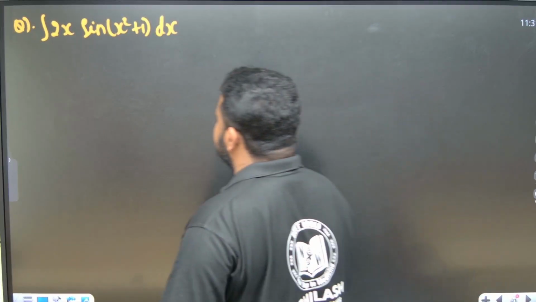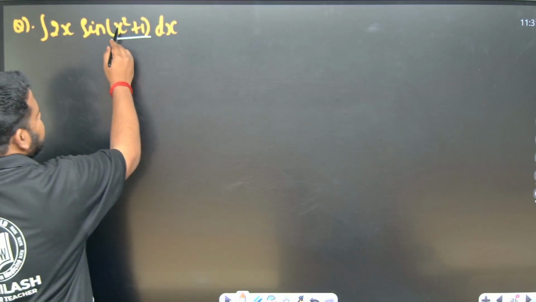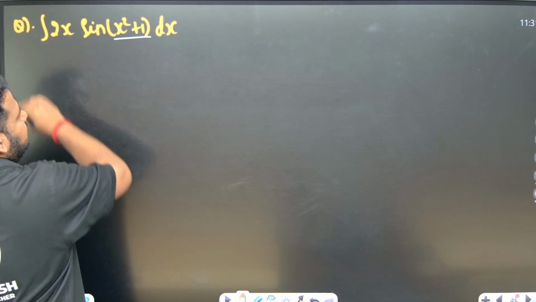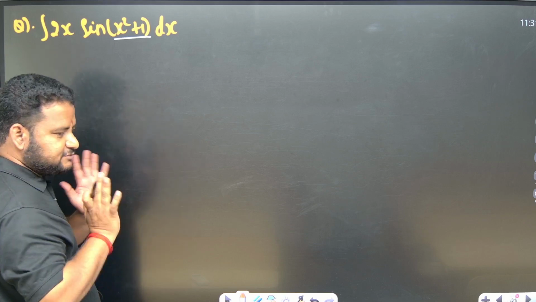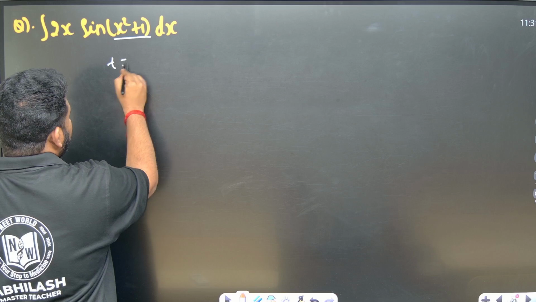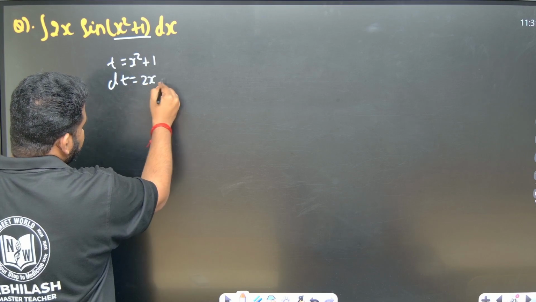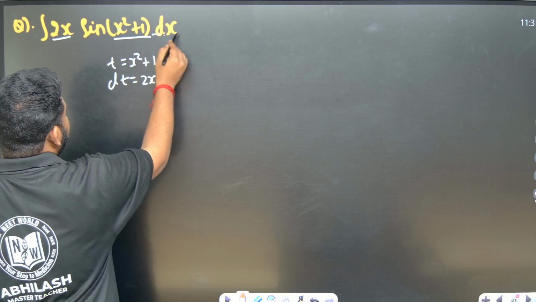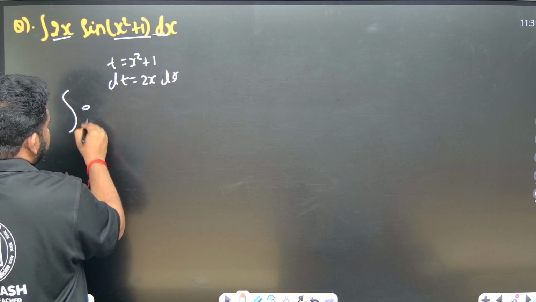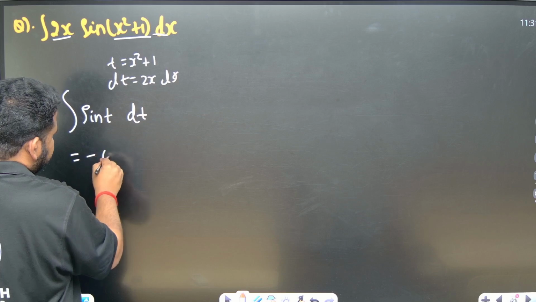They have given integral of 2x into sine of x square plus 1. So see here, friends, x square, if I differentiate I will get 2x. So whatever is within the bracket, please take it as t. So I will take t is equal to x square plus 1. So dt will become what, friends? dt will become 2x dx. So this 2x dx will become dt. So I will get sin t dt. So integral of sin t is nothing but minus cos t.